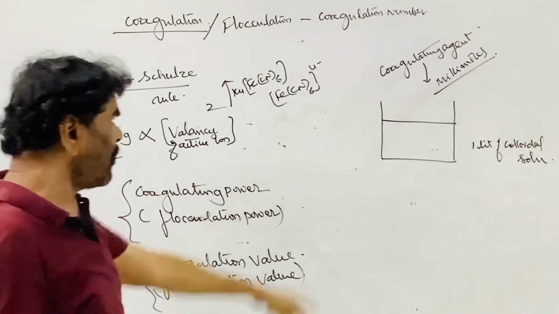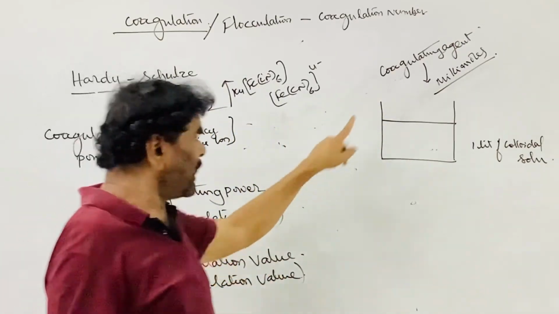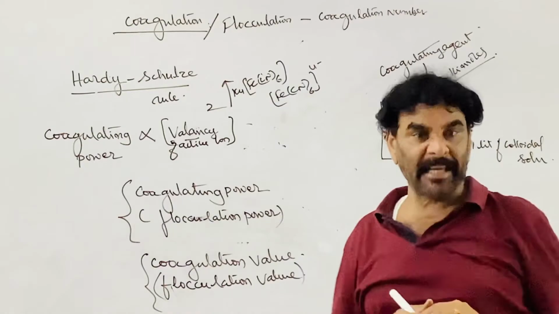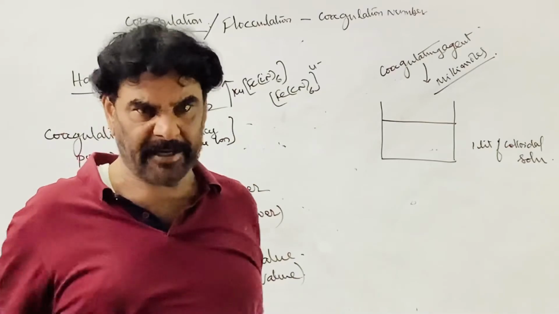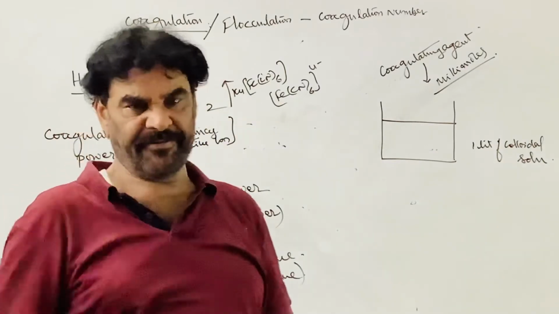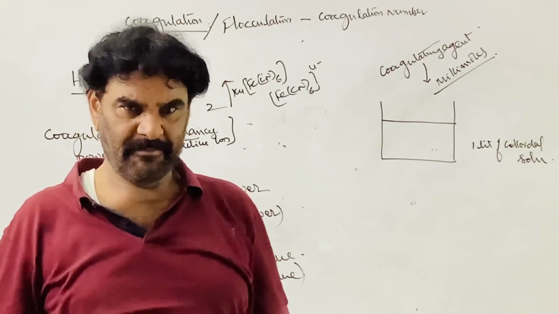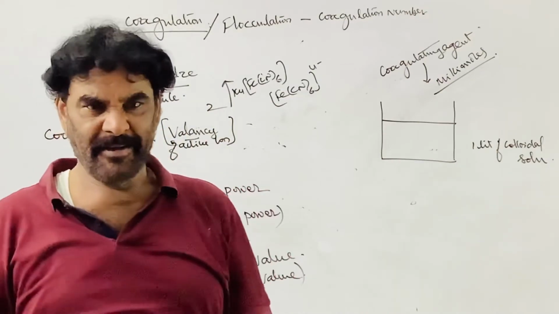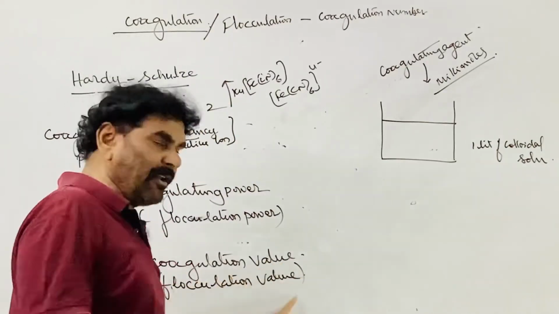What is the coagulation value of an electrolyte? The number of millimoles of the electrolyte that is to be added to 1 liter of colloidal solution to cause complete precipitation is called the coagulation value of the electrolyte.